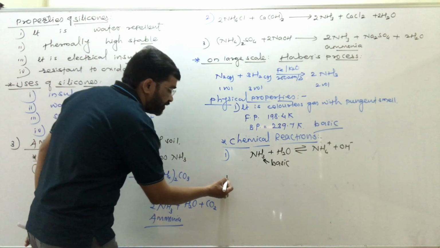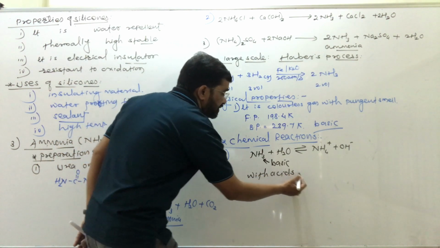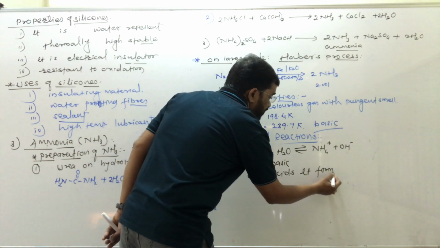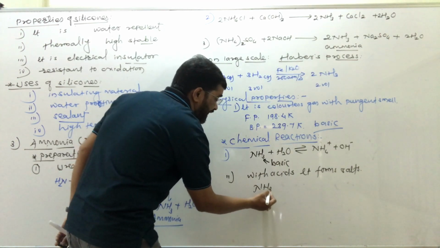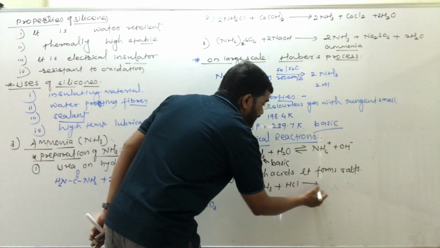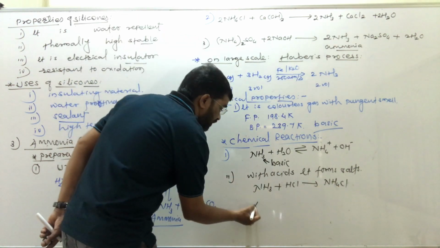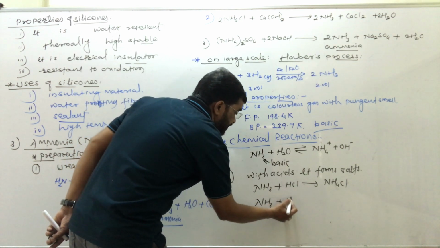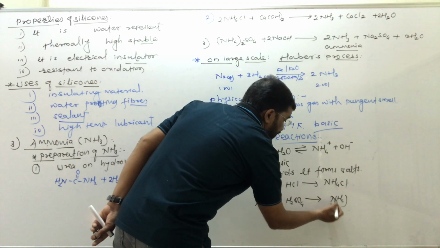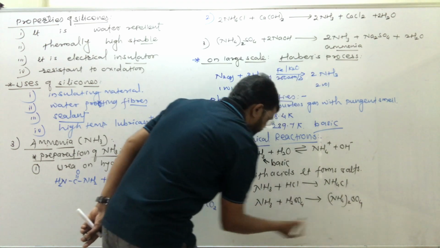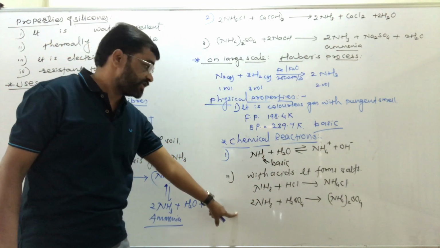Another reaction which shows the basic property is with acids. With mineral acids, it forms salts. Like here, see, ammonia when treated with HCl gives the salt ammonium chloride. As well as when ammonia is reacted with sulfuric acid, it forms the salt ammonium sulfate.